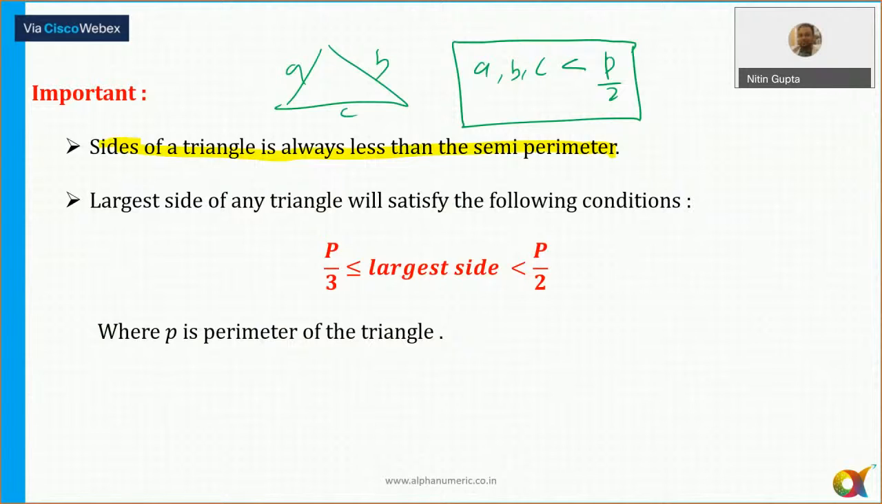Also, the largest side of any triangle has a very, very important property, and we have derived this result. The largest side of any triangle will always be greater than or equal to P by 3, but always less than P by 2. So for any triangle, the largest side should always be in this range, where P is the perimeter of the triangle. Can we move to the next slide now? Please respond, all of you.